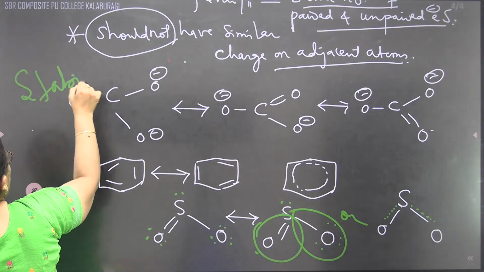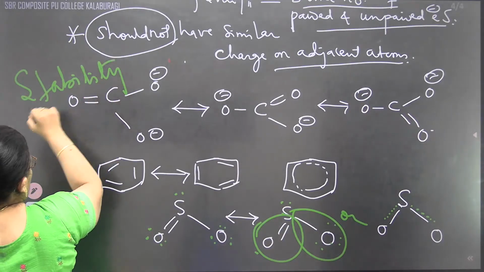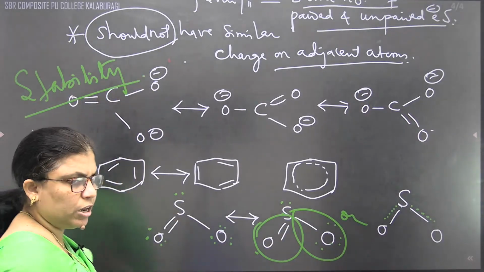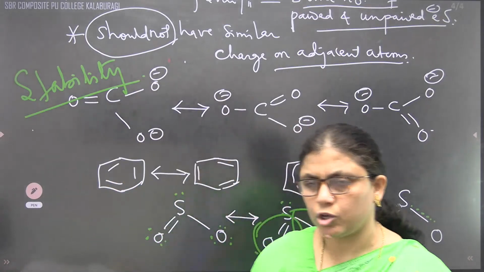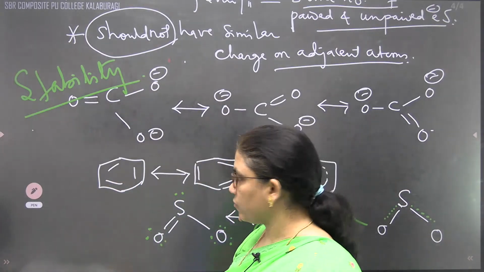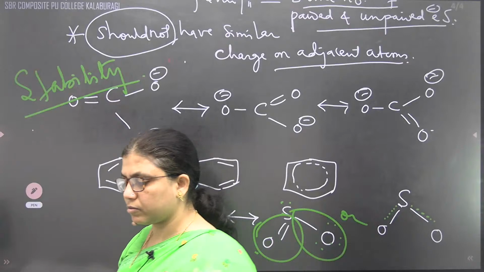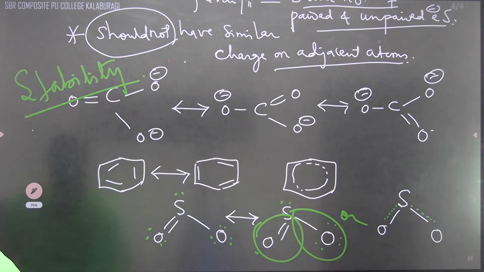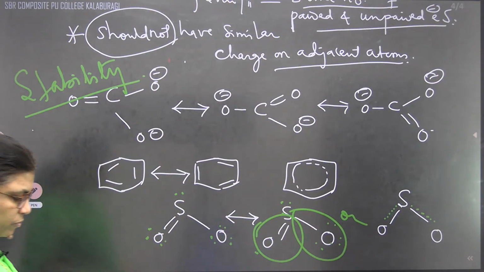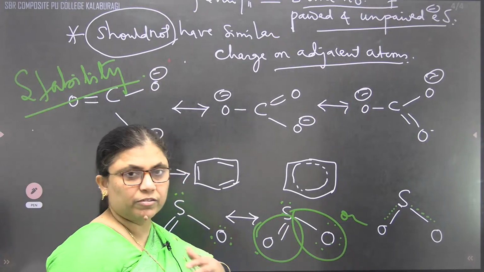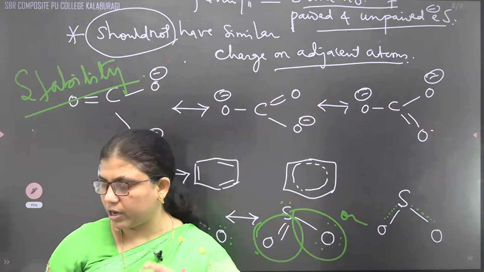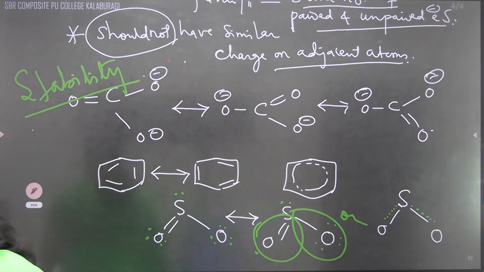Our whole topic aim is only one, children: to get a stable molecule. Half of this topic I have completed. We'll see in the next class, depending upon the situation, that the remaining topic can be completed. Okay, we'll wind up here, children. Thank you, one and all.